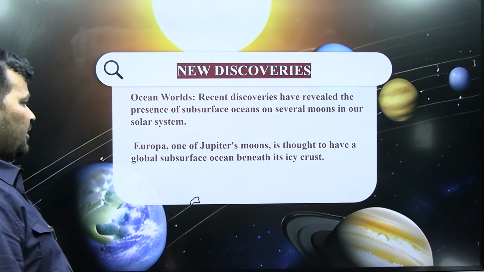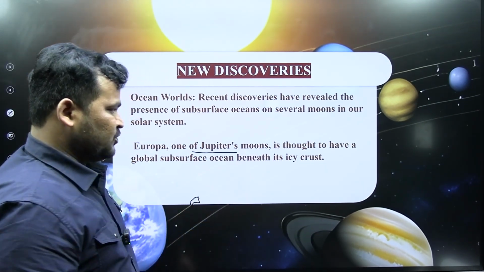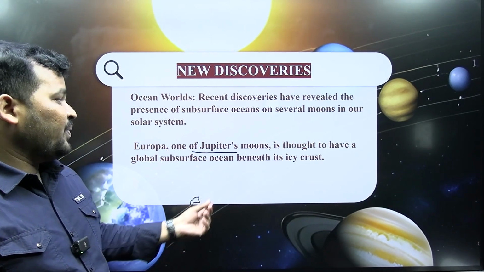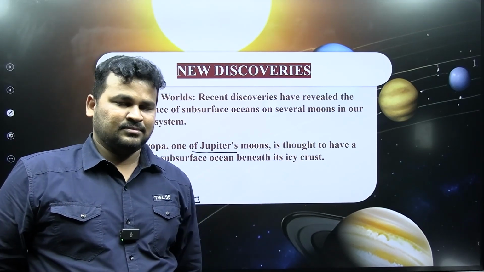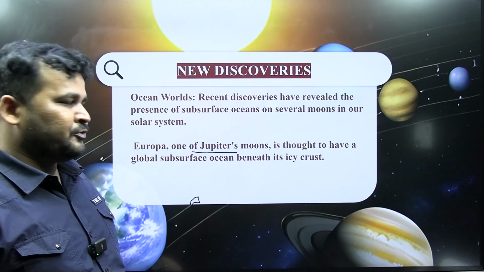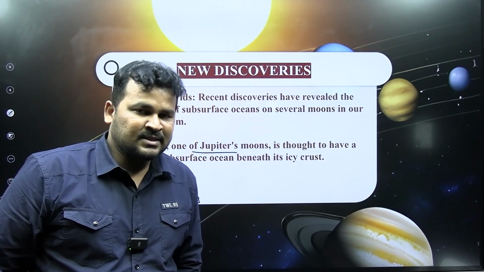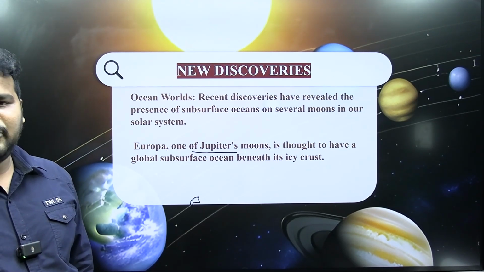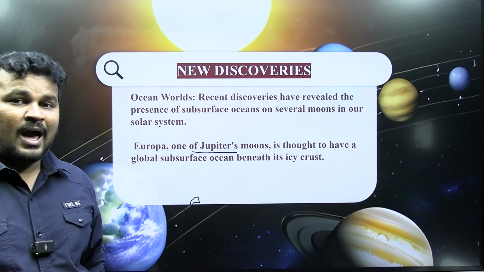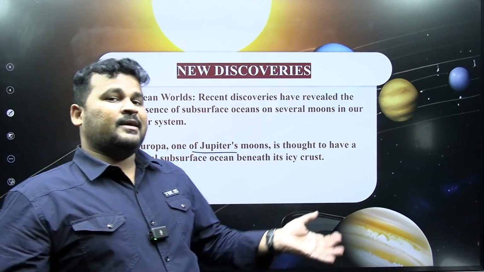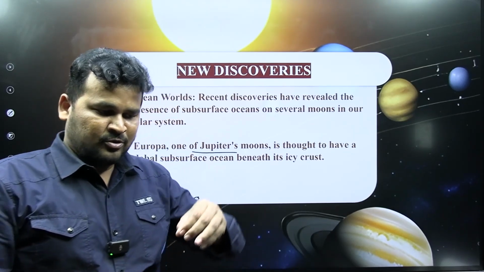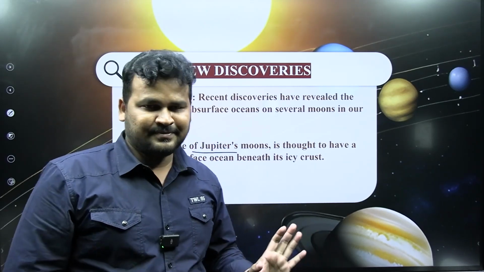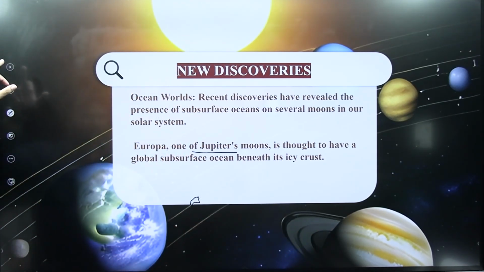Discovered by our scientists: Europa, one of Jupiter's moons, is thought to have a global subsurface ocean beneath its icy crust. So Jupiter has one moon, it is Europa. What our scientists are saying is that Europa has a sub-ocean under its icy crust. Okay, if you dig into Europa, you will find a water ocean in it. That is the information our scientists are giving.